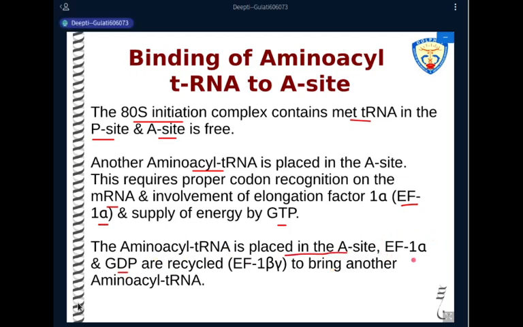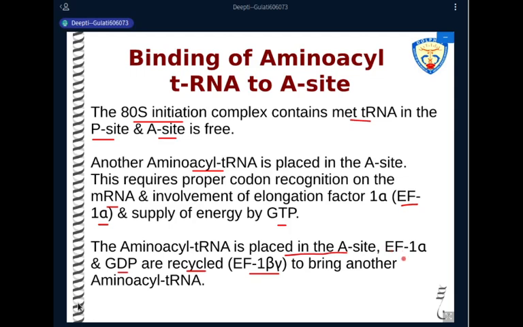This elongation factor 1 alpha is then recycled. Again, there is an exchange factor here. That exchange factor is known as EF1 beta gamma. EF1 beta gamma will replace the GDP. It will bind to EF1 alpha, and then it will get exchanged for a molecule of GTP.